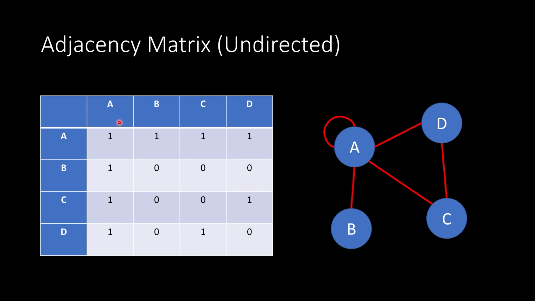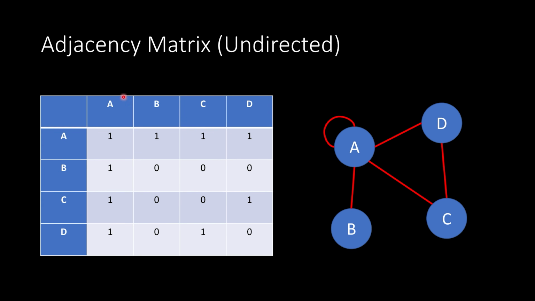Okay, so adjacency matrix representing an undirected graph. First of all, you can see that we actually have an edge that is going between the same node. That's valid, and in a lot of cases, you can have that, okay? I just wanted to show that to you in this example.